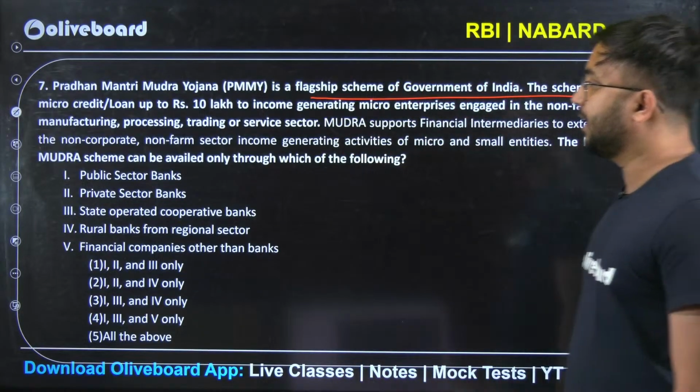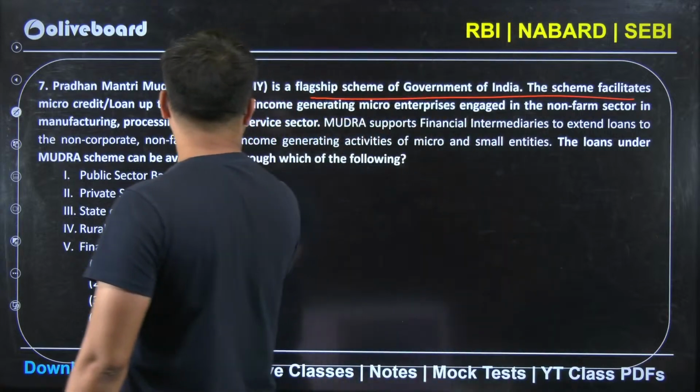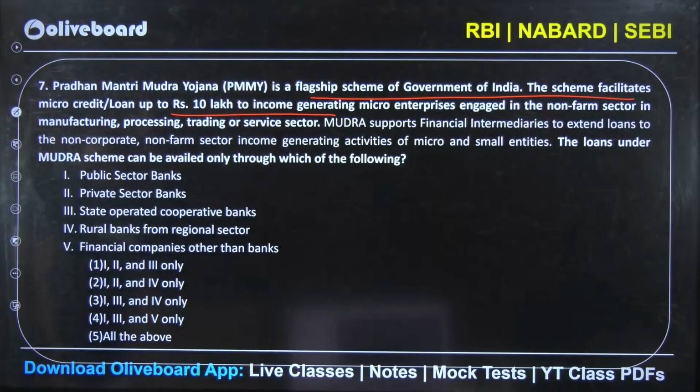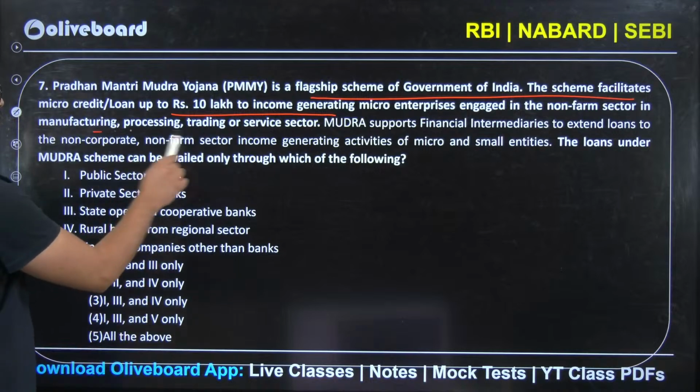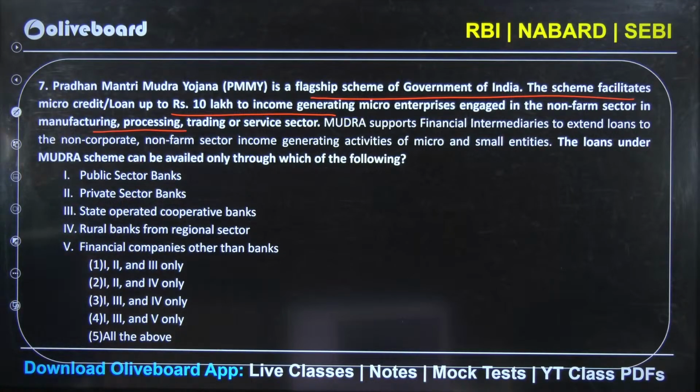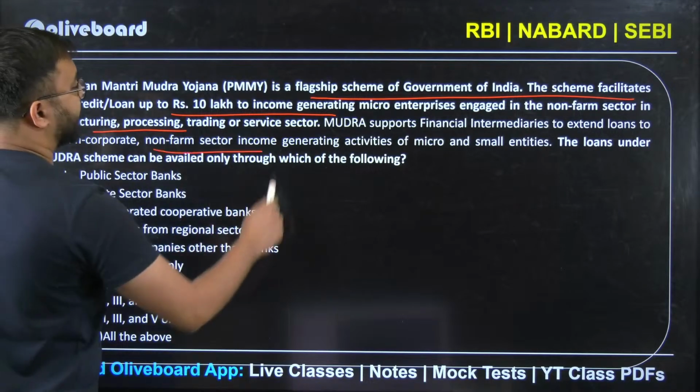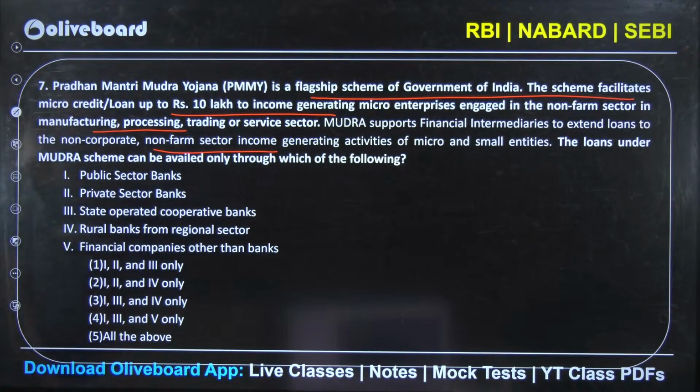The scheme facilitates microcredit loans up to 10 lakh to income generating micro enterprises engaged in the non-farm sector, in manufacturing, processing, trading, and service sector. Mudra also supports financial intermediaries to extend loans to non-corporate, non-farm sector income generating activities to micro and small entities.